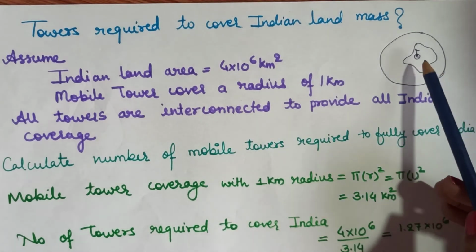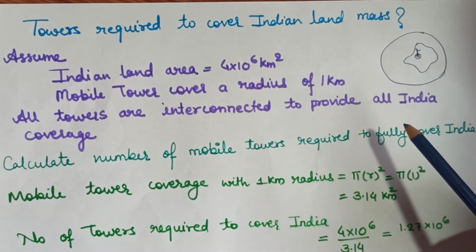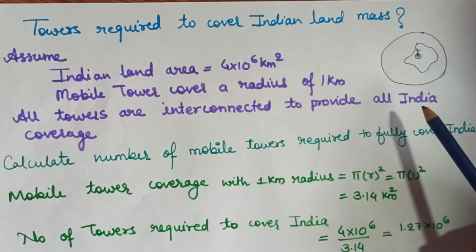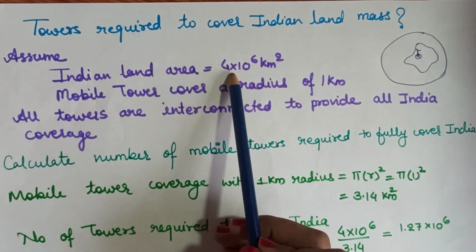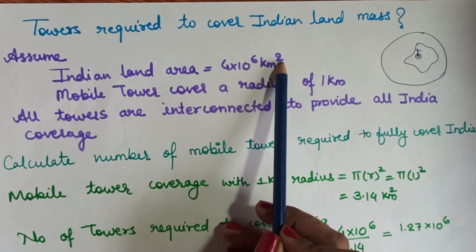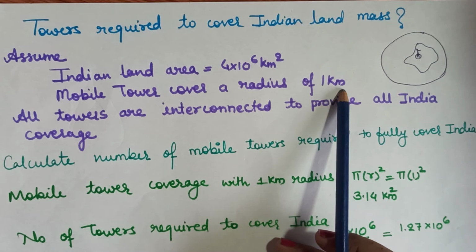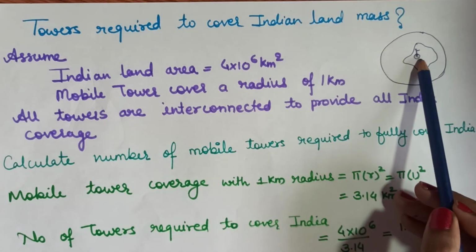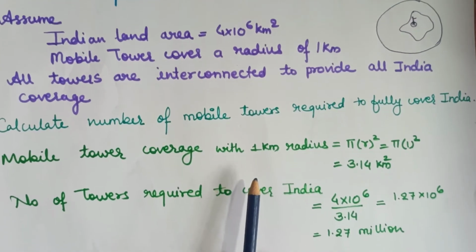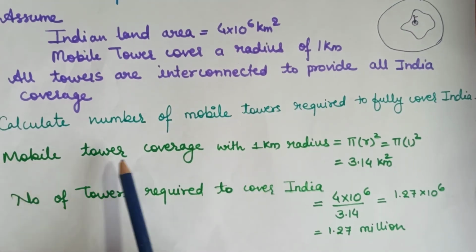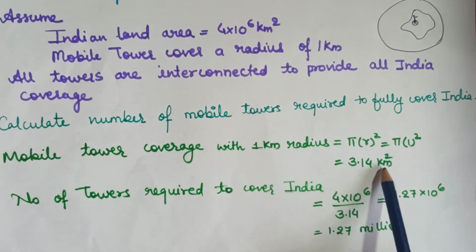Now, if we have to place towers in our India landmass, how do we calculate the number of mobile towers required to fully cover India? So, the India landmass area is 4 into 10 to the power 6 kilometers square. This is our assumption. A mobile tower covers a radius of 1 kilometer. So, for this, the mobile tower coverage with a 1 kilometer radius has an area of 3.14 kilometer square.